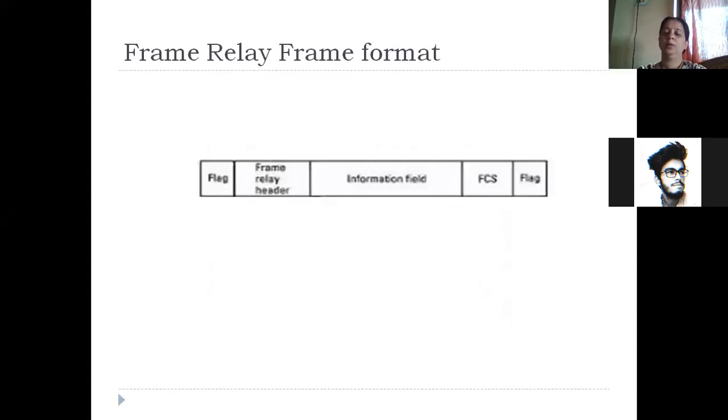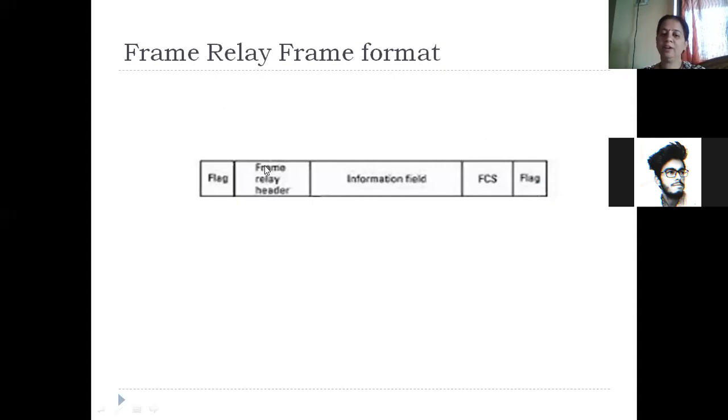Now, this is the frame format. Whenever we are going to use frame relay, this is the frame format. We have learned some frame formats in the previous semester, for example, the Ethernet frame format or the token ring frame format. You all can see what is there. The beginning and the end of the frame are indicated with the help of the field called flag. To distinguish the boundary of the frame, the flag fields are used.